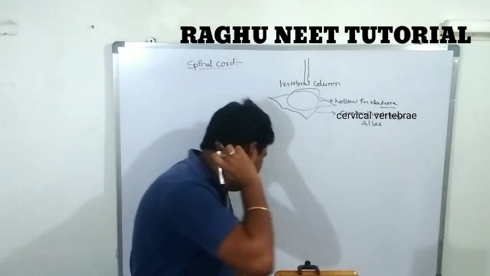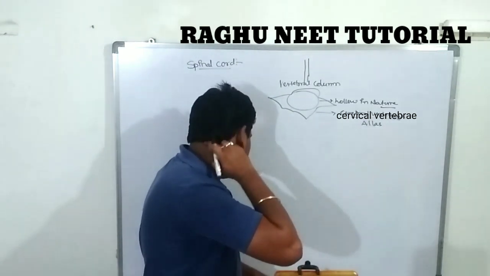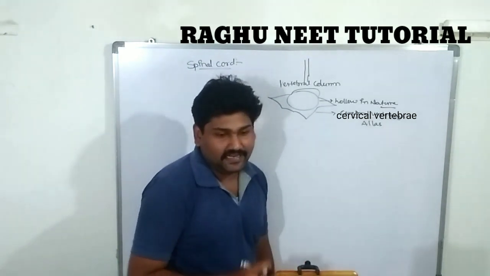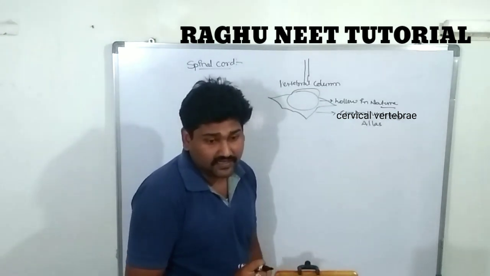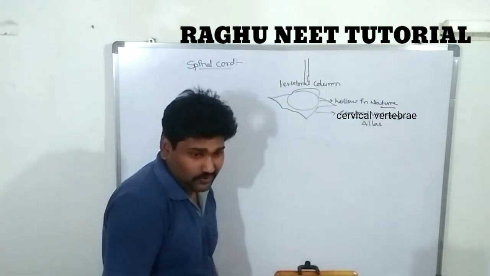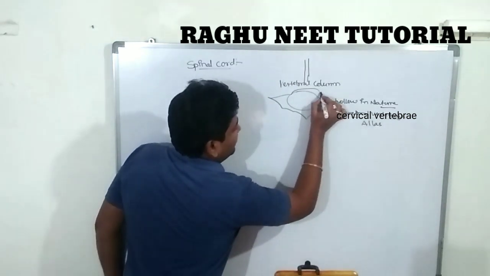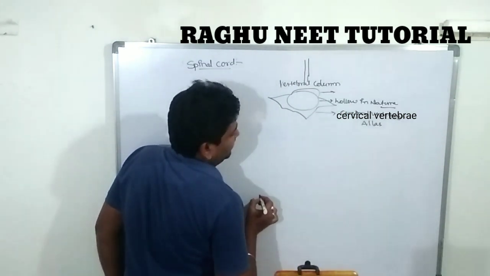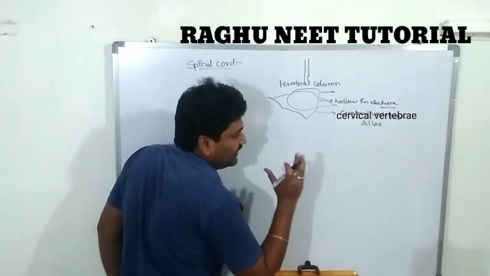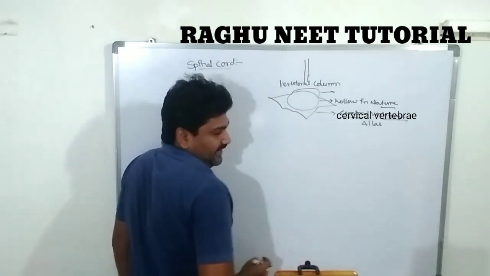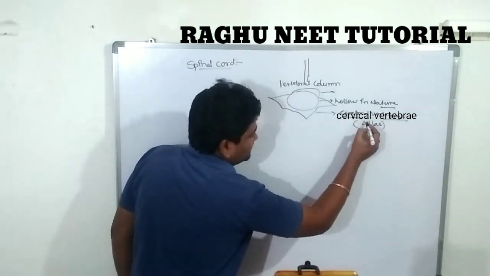So the medulla oblongata finally leads into the cranial-to-cervical region. The first cervical vertebra is called the atlas.